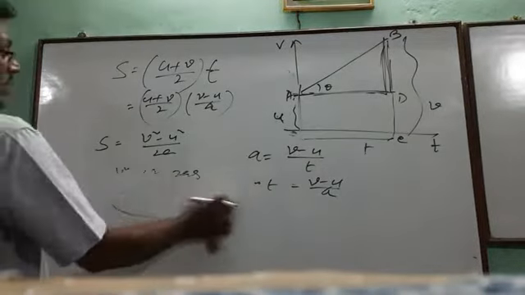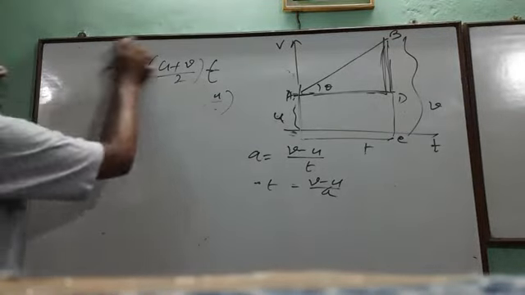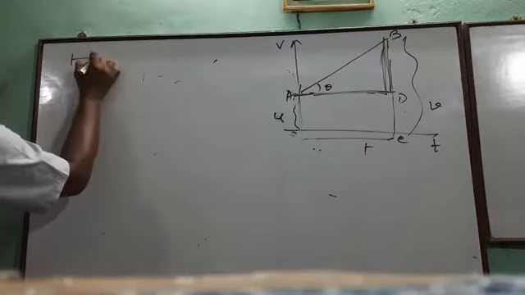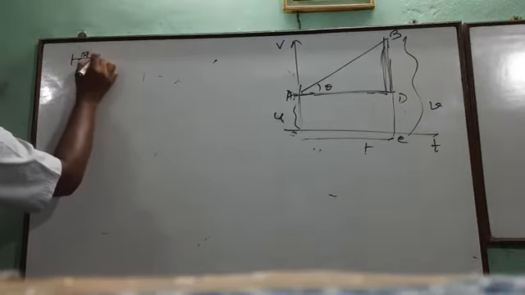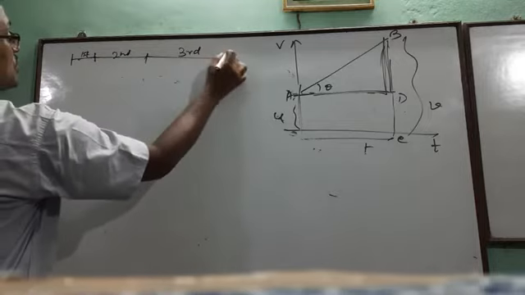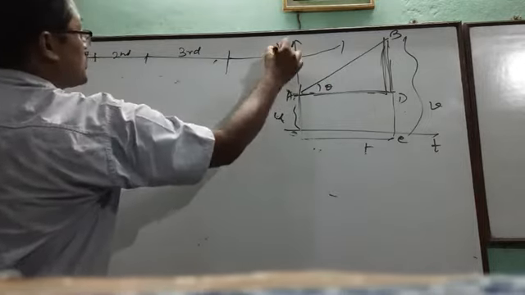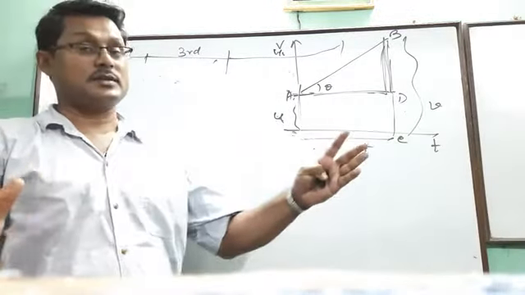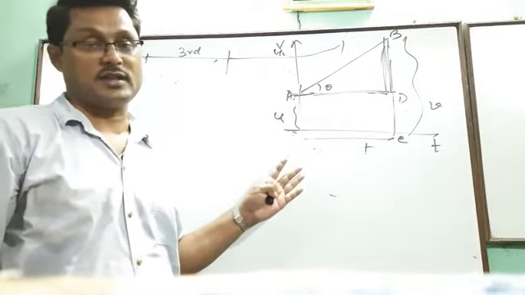Now, a particle moving with acceleration means what? Let in the first second the displacement be this. In the second second it is more. In the third second it is more. In the fourth second it is more. So the displacement in each second increases when it is moving with uniform acceleration.